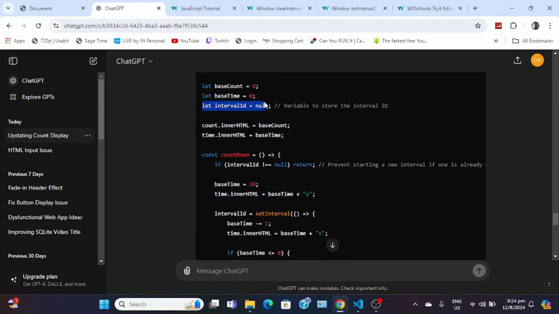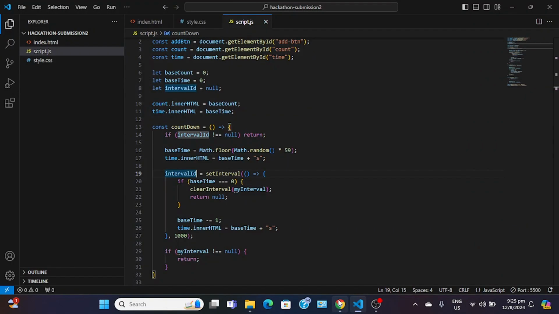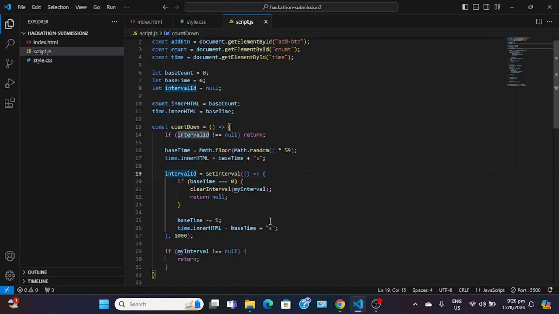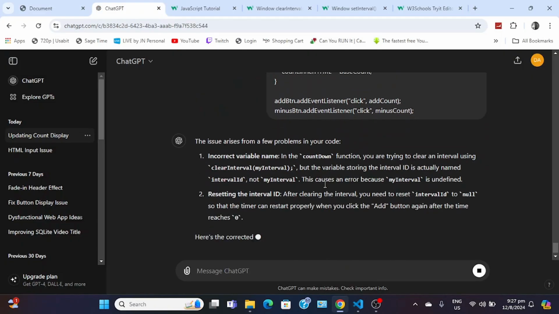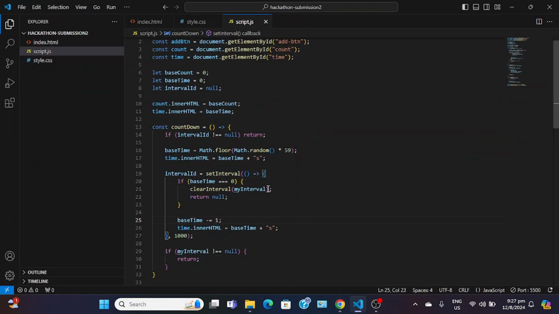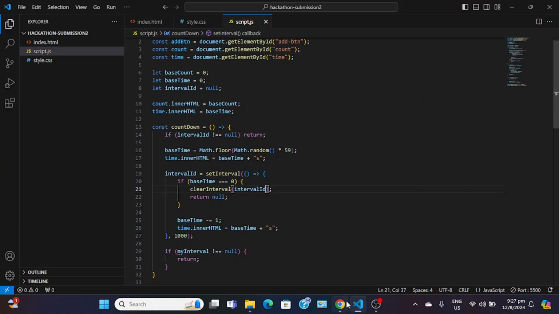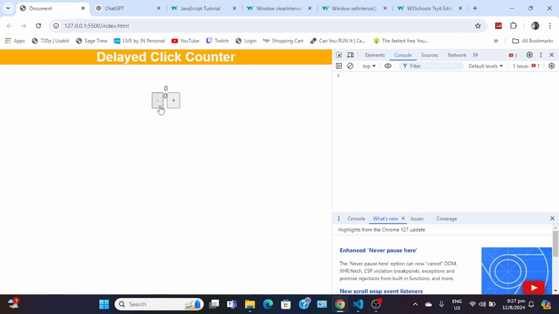Let me just follow what ChatGPT does. Alright, see if that works now. So if we click, it says my one glitch. Oh, there's an X. Incorrect variable name. Oh god. That's why it's not working. Alright, now it must work.